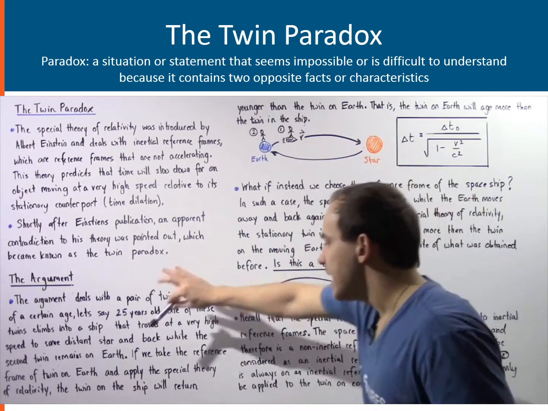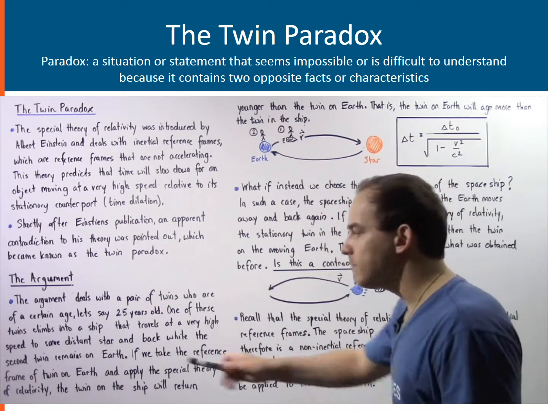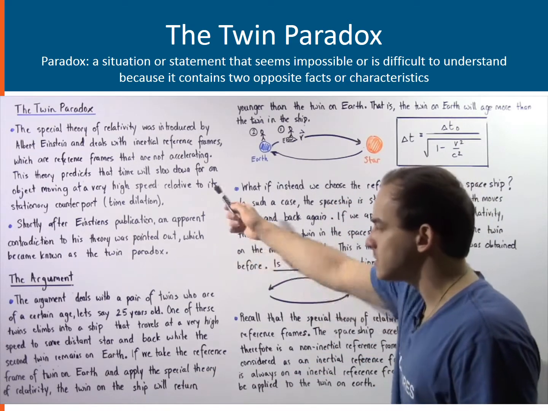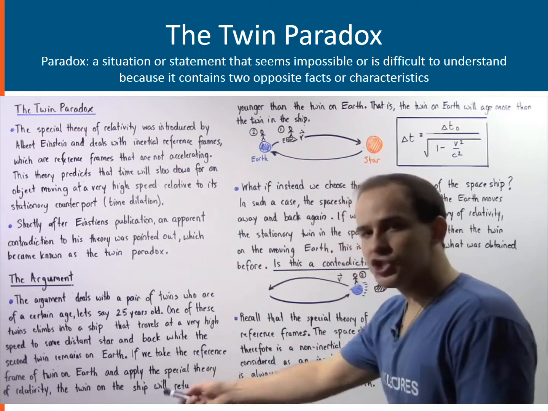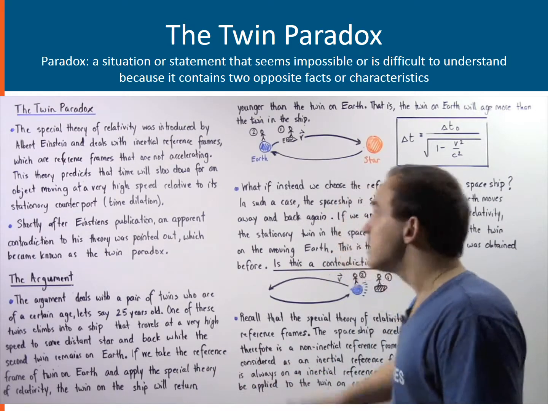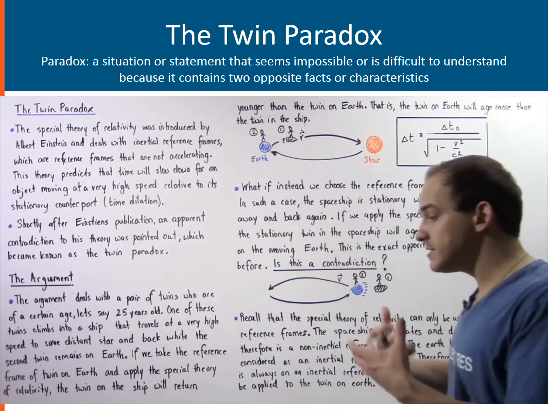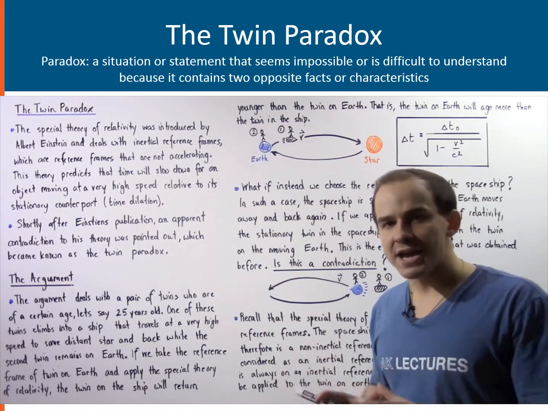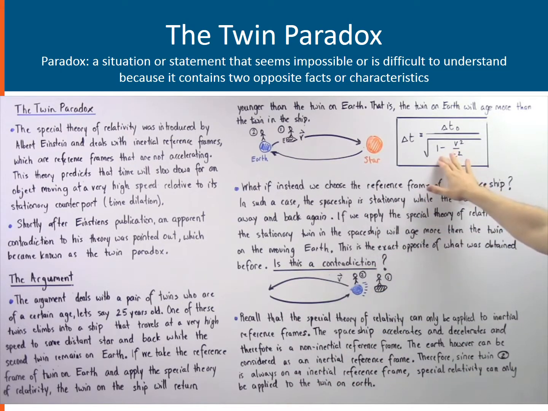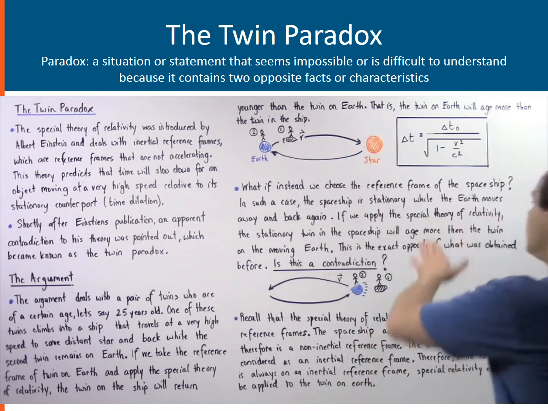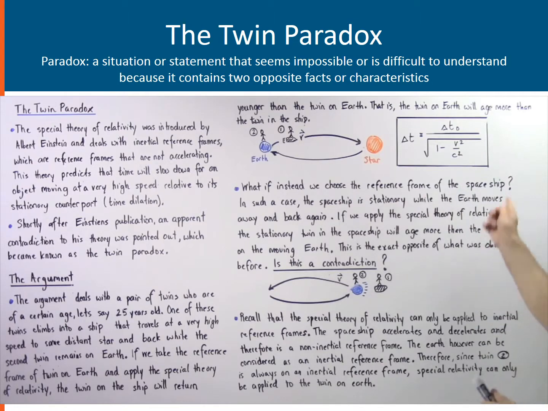So once again, if we take the reference frame of the twin on Earth and apply the special theory of relativity as discussed above, the twin on the ship will return younger than the twin on Earth. That is, the twin on Earth will age more than the twin in the ship. And this is known as time dilation. And the equation that gives us by how much older the person on the Earth will be is given by this formula. This is the time dilation equation.